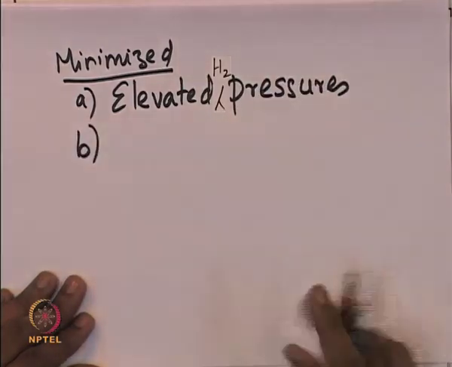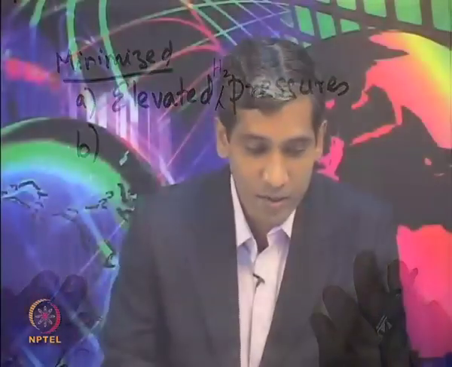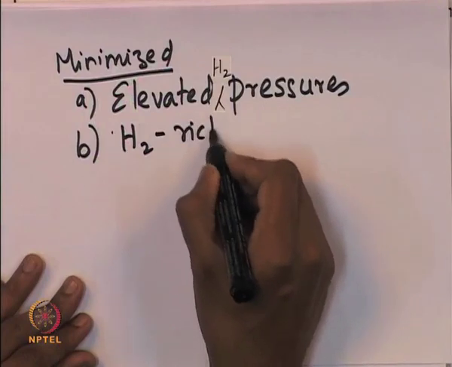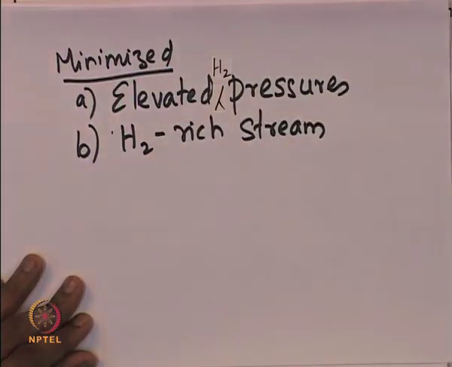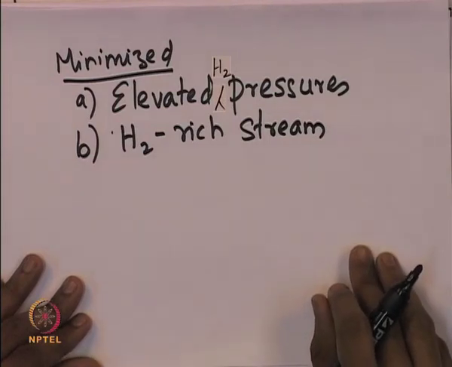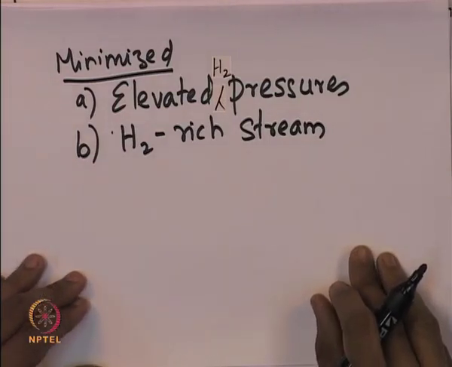And the other strategy that has been observed to work is conducting the reaction in a hydrogen rich stream. So, these methods have been used to minimize the coking or the fouling process on a catalytic site.